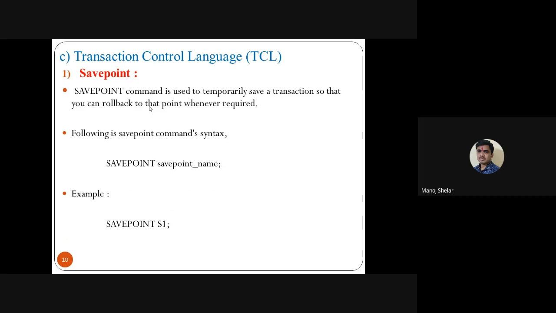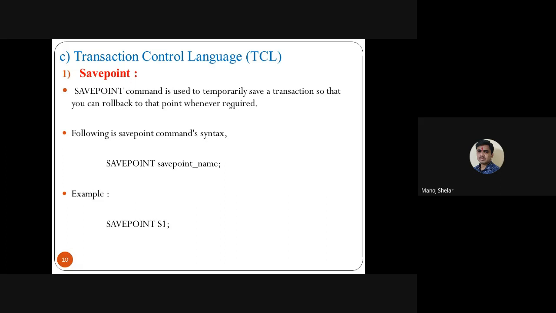To save a particular record at a particular position, you use a savepoint. The simple command is SAVEPOINT followed by the savepoint name. The SAVEPOINT command is used to temporarily save a transaction so that you can roll back to that point whenever required. For example, suppose a student table has 10 records, and here we create one savepoint s1.